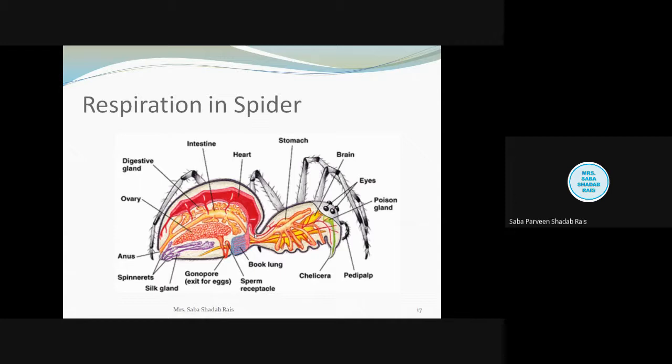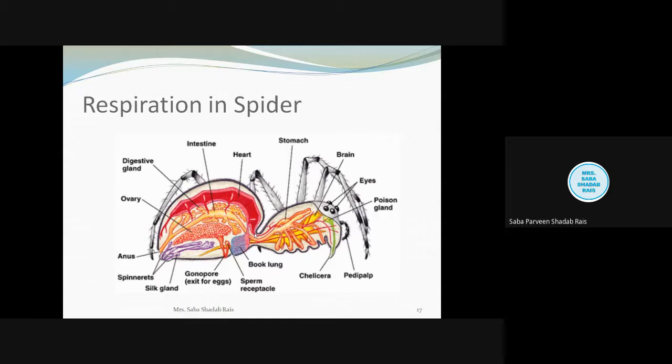ventrolaterally. Now, how and where does it open? It opens by minute holes called spiracles, and this opening is present on the ventral side. We need to remember they are situated ventrolaterally and open on the ventral side.